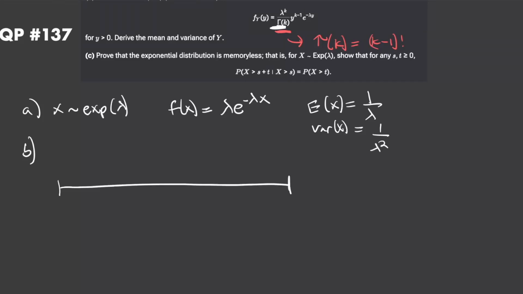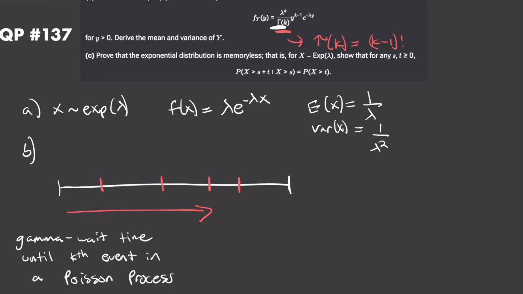So if we have our Poisson process here, this represents time, and then we have our first event occurring, and then maybe our second event, and then our third event, and then maybe our fourth event. With this density, the gamma distribution, we're modeling the wait time until the kth event. So gamma is the wait time until the kth event in a Poisson process, but all we have to do is realize that the times between all of these individual events are just going to be exponentially distributed, right?